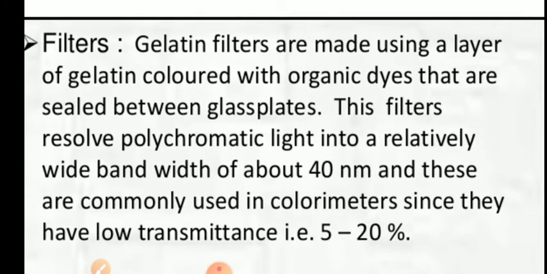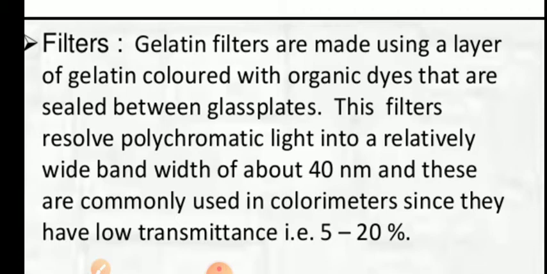Gelatin filters are made using a small slab of gelatin colored with organic dyes. If you want a green filter, it is colored with green dye; red filter, red dye, like that. Green, red, blue, and orange filters are all available. So gelatin filters consist of a slab of gelatin colored with organic dyes, and the slab is sealed in between two glass plates.